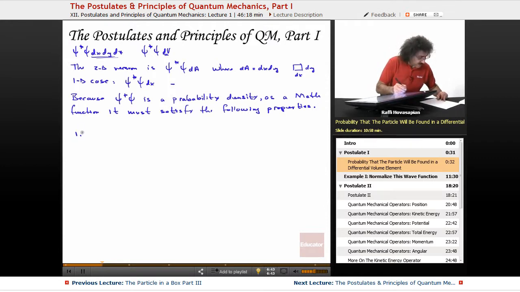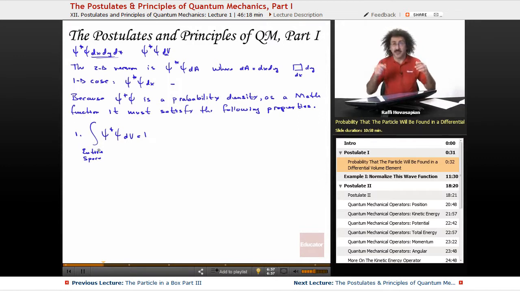So the first one, the integral of this ψ* Ψ dV has to equal 1 when we integrate it over the entire space that we happen to be concerned about. If it's some 3-dimensional box that is length 1 by 2 by 3, well, that entire space is integrating from 0 to 1 on the x-coordinate, 0 to 2 on the y-coordinate, 0 to 3 on the z-coordinate, our entire space. When we integrate that, it has to satisfy that the integral of this thing is equal to 1.